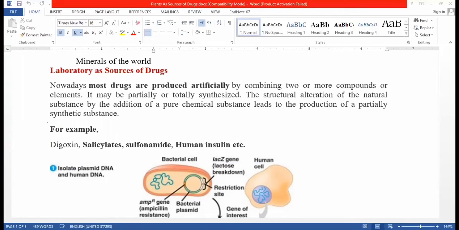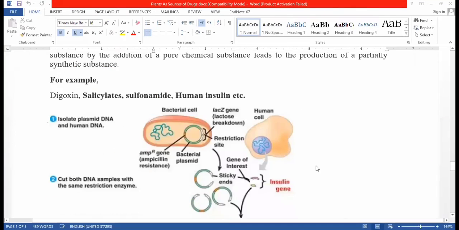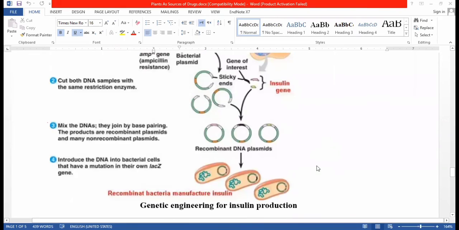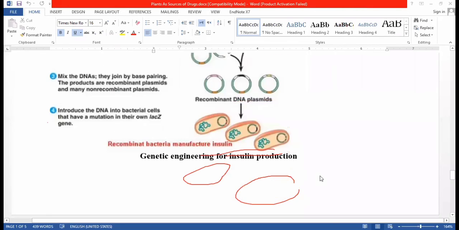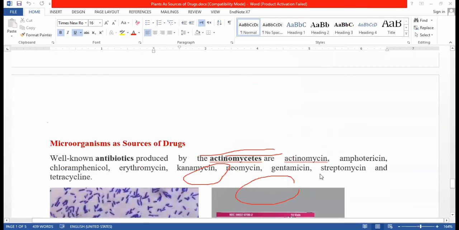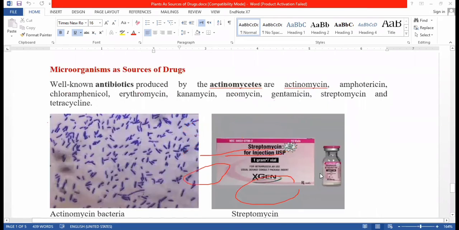Sulfonamides and human insulin are also prepared synthetically in the laboratory. This is the synthetic preparation of insulin from bacterial culture by recombinant DNA plasmid. This is the recombinant DNA technology which is used to manufacture synthetic drugs.